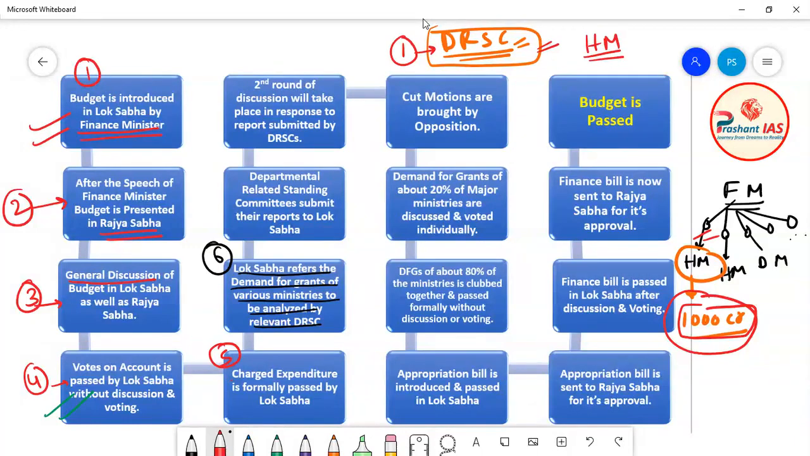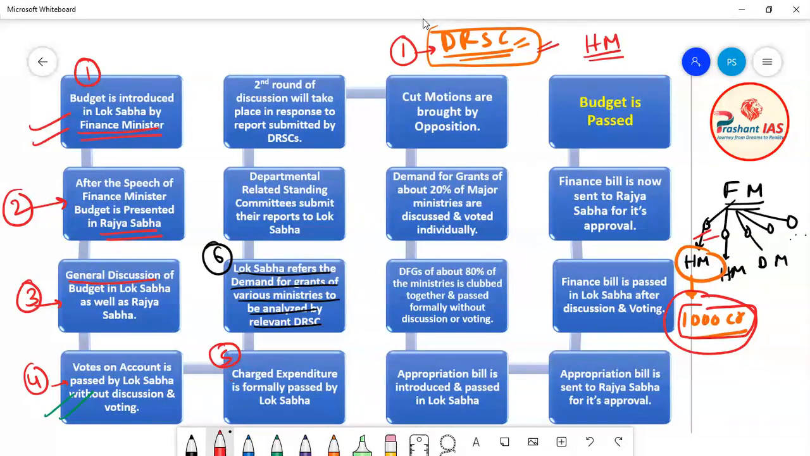Now Lok Sabha will give order to all the departmental related standing committees, and one departmental related standing committee will analyze the demand for grant made by one ministry. For example, one DRSC will analyze the demand for grant made by the Home Ministry, one DRSC will analyze the demand for grant made by the Defense Ministry, and so on.